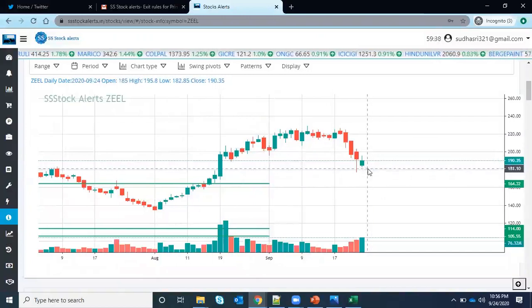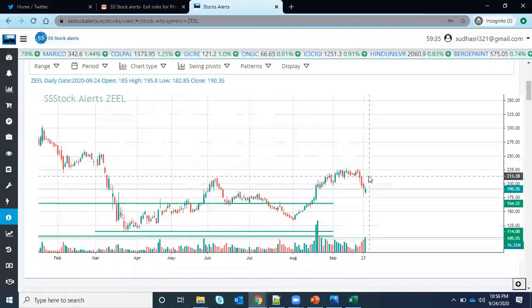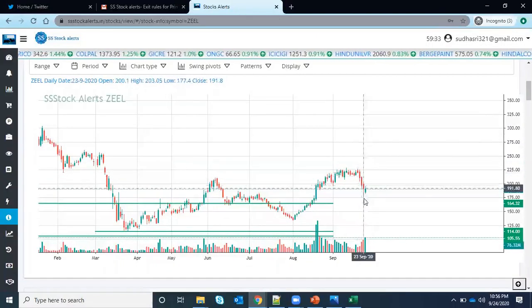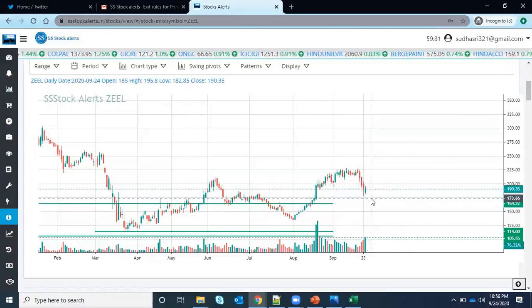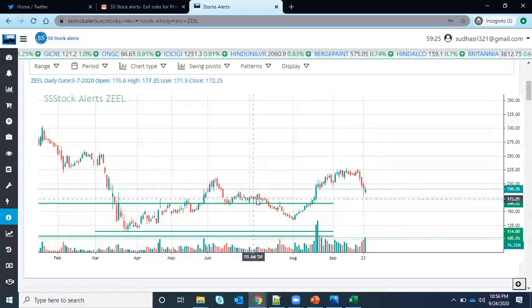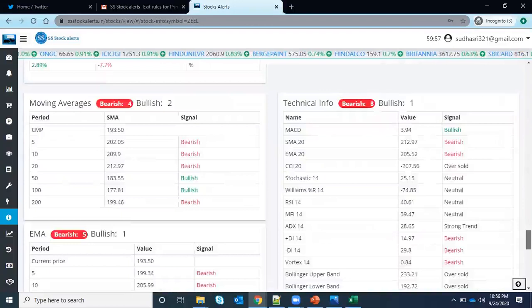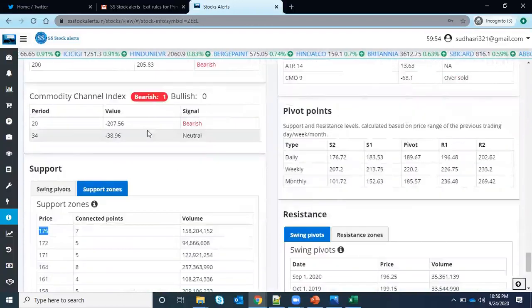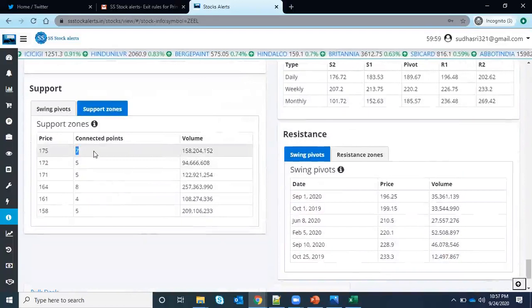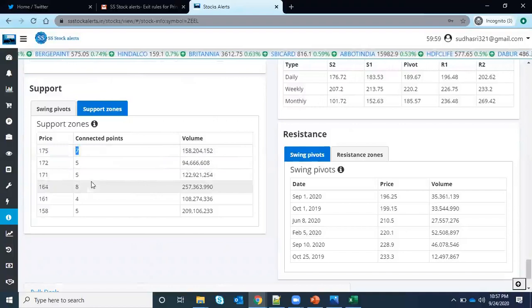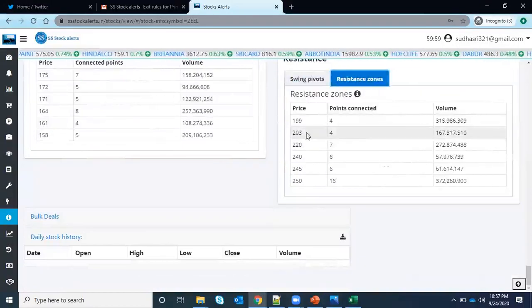So yeah, if I look at the 175 range here, in this range the price has 7 points connected. That means in a year it has connected 7 points in that range, and the volume is this much. If there is a higher number of points connected, that will also act as a good support or a good resistance. So if someone wants to check based on that connecting-points concept, you can just look for this. And the same thing applies to resistance.